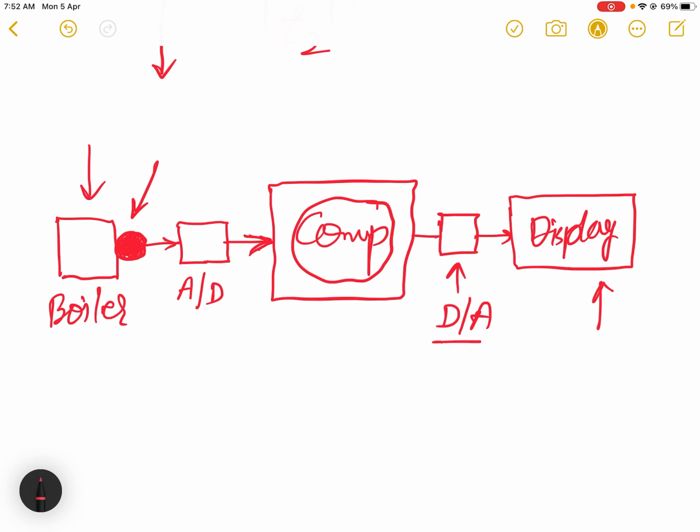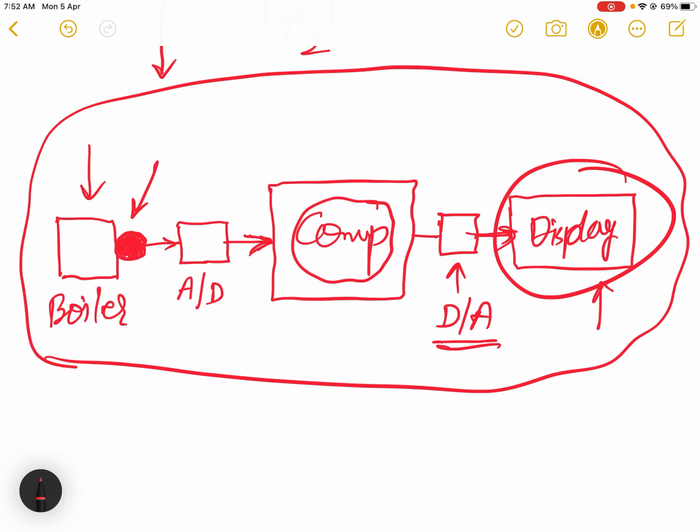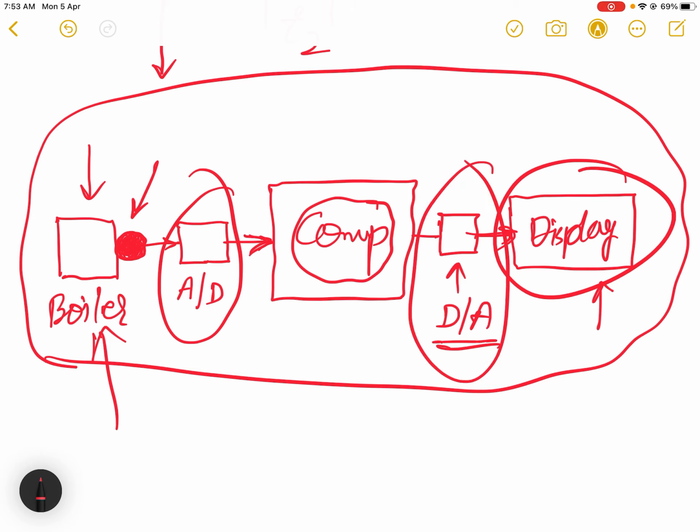So this DA converter will convert the incoming signal from the computer which was in digital form. It will convert it again into analog form, and then that particular signal will be displayed on the display over here. So in that way, this complete system will record the temperature of this boiler, which is known as the current temperature, the real time temperature of the boiler. But for that we require both these types of converter circuits. The first one is analog to digital and the second one is digital to analog.